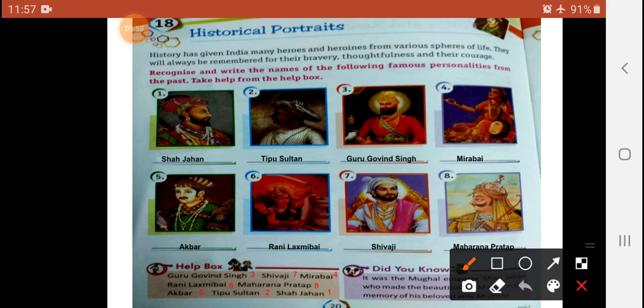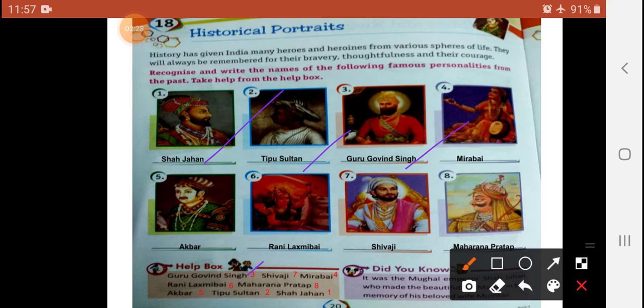Shahjahan. Okay my dear students, you will see here Shahjahan. Second image, you will see here Tipu Sultan, with the helping list it should be written down. Next, a very famous personality. Third image, you will go to the third number in the helping list. You will see here, okay, Guru Gobind Singh.